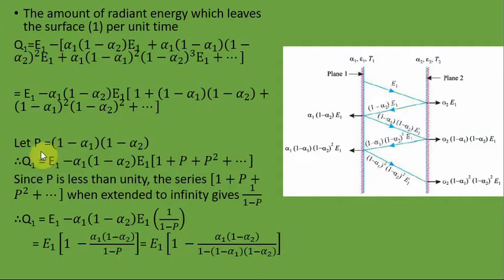Now if you define a term P equal to (1 minus alpha 1)(1 minus alpha 2) and substitute that value here, Q1 can be written as Q1 equal to E1 minus alpha 1 (1 minus alpha 2) into E2 into the remaining series, 1 plus P plus P squared plus, and so on.